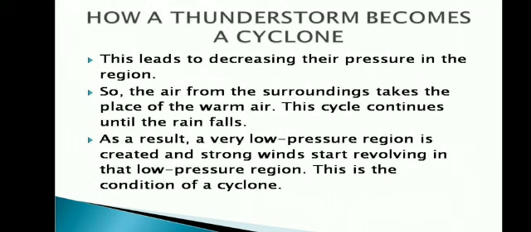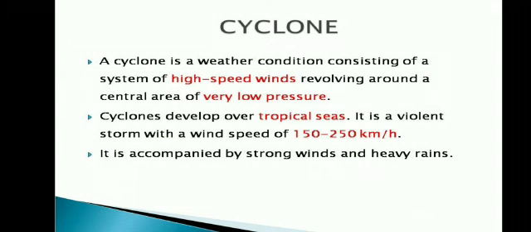So a low pressure region is created. So strong winds start revolving in the low pressure region. So this is the condition for a cyclone. What is a cyclone? See, a cyclone is a giant spinning storm caused by the winds blowing around a central region of low atmospheric pressure.